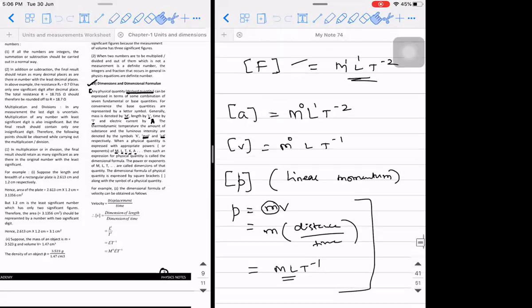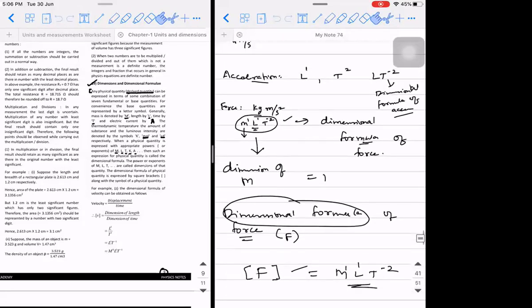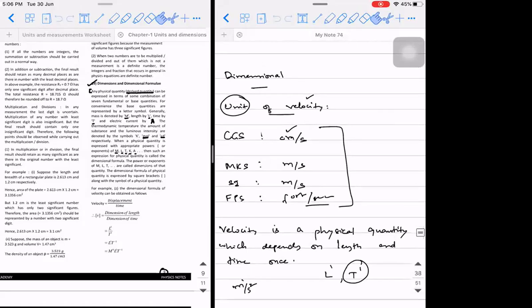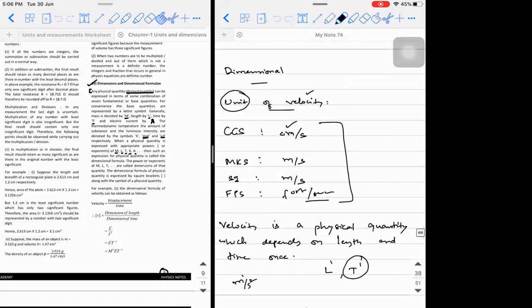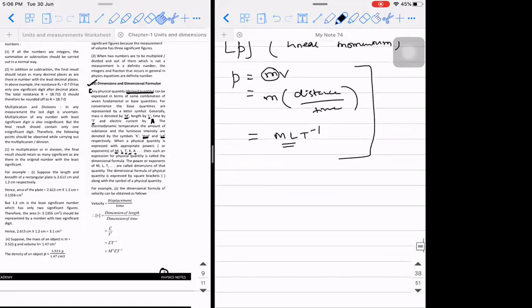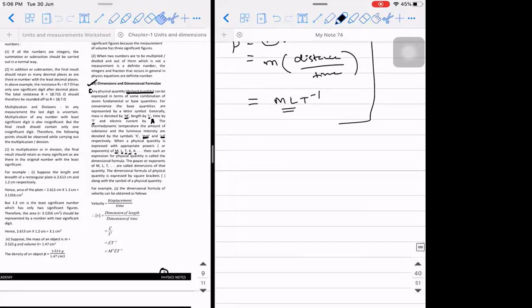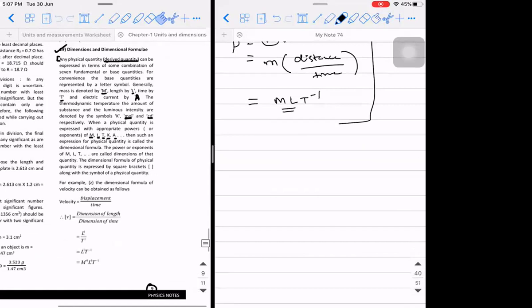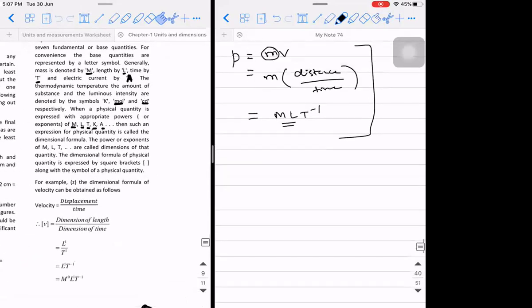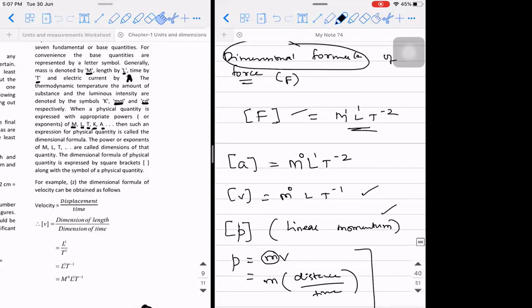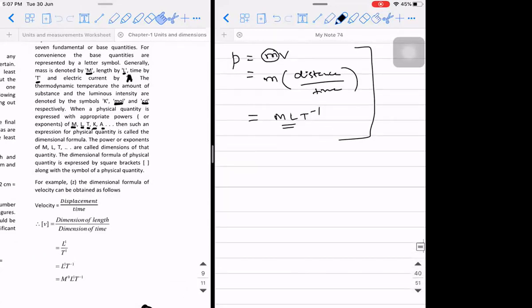Sure. Listen, when you talk about any physical quantity and express its units, the units are possible in different systems, like the CGS system, MKS, SI, FPS system, and any other system, right? Whereas when you write the same thing in terms of the physical quantities on which the given physical quantity depends, then we will be able to write an expression called a dimensional formula, right? So yesterday we discussed velocity, then linear momentum, then force, right?